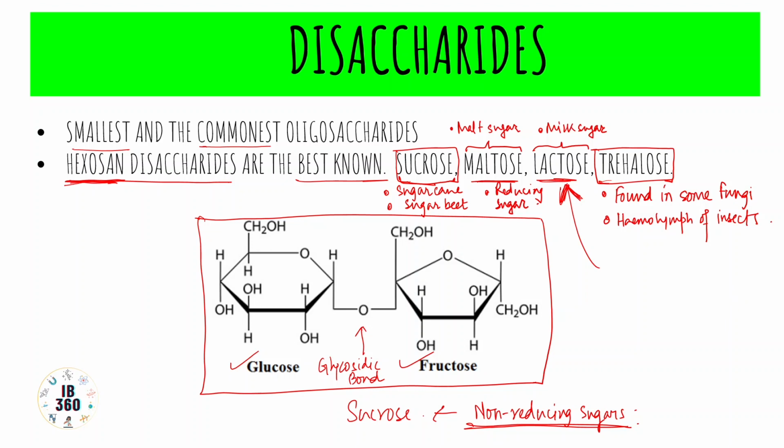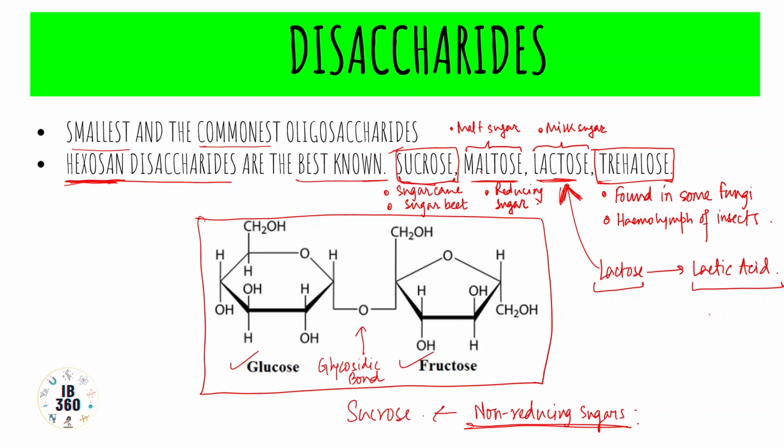So from lactose to lactic acid, and this is obviously some type of oxidation, because here the functional group from aldehyde gets oxidized to carboxylic acid. And another important information, that this is also a reducing sugar. So we have talked about sucrose, which is a non-reducing sugar. Other than that, maltose and lactose are all reducing sugars.